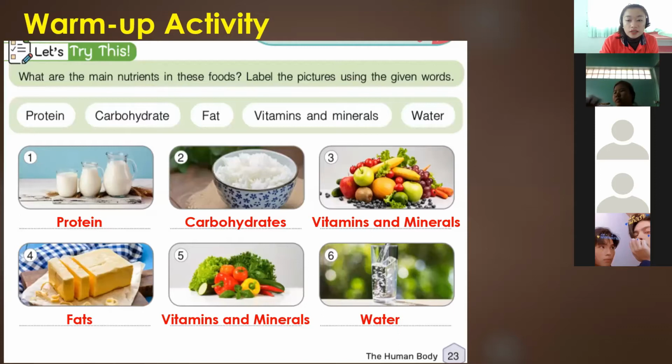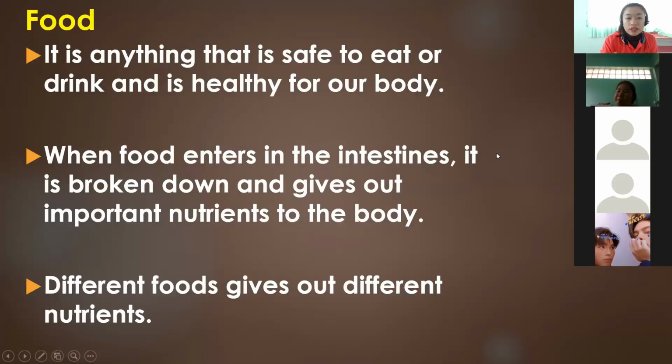So let's proceed to the next part of our discussion, which is about food. Food is anything that is safe to eat or drink and is healthy for our body. When food enters the intestines, it is broken down and gives out important nutrients to the body.